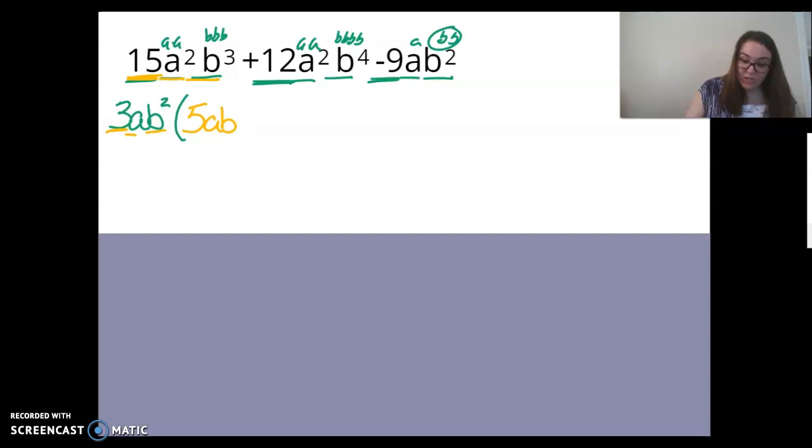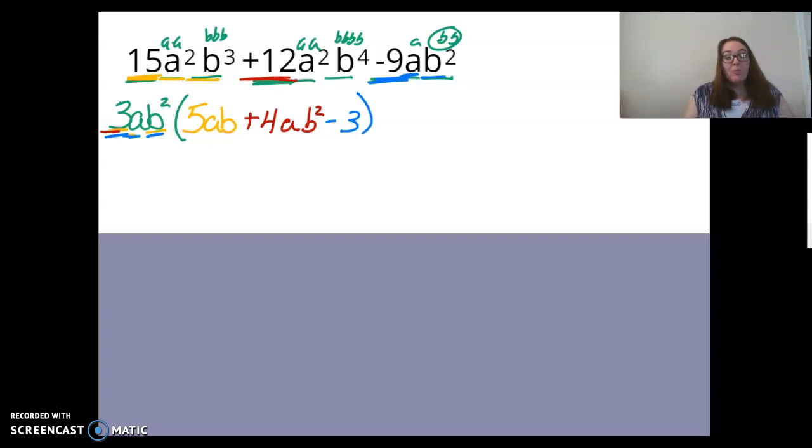Remember, I'm going to do that for each term. Positive 12 divided by 3, 4. I took 1 a and I took 2 of the b's, so that's why I'm going to say b squared. Okay, last one here. When I take negative 9 and divide it by 3, I get negative 3. And I have a and b squared, a and b squared here, so I just leave it at negative 3. Remember, you can, again, check your answer by multiplying it back out.